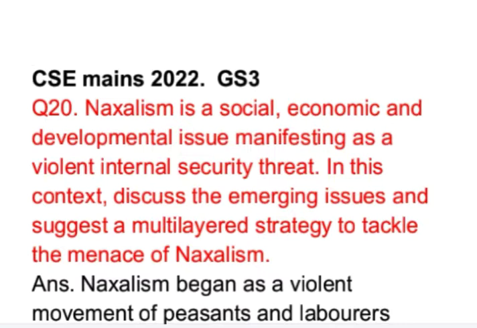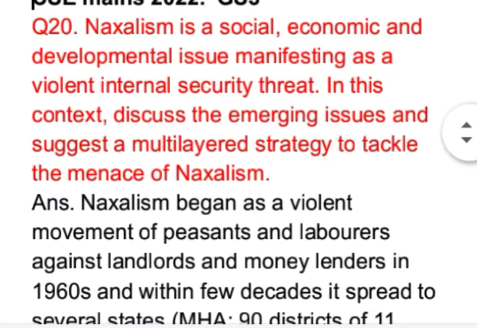In this question, we will briefly mention social, economic and developmental issues responsible for origin and spread of Naxalism. But the main emphasis will be on the emerging issues and multi-layered strategy to tackle Naxalism. Now let's see the answer. We will begin the answer with brief introduction of Naxalism.